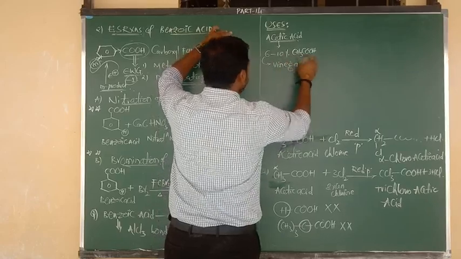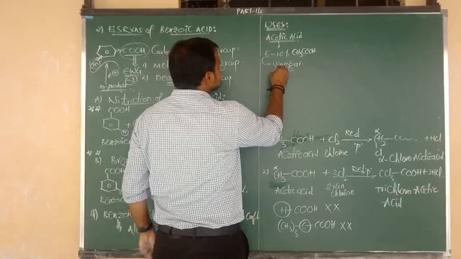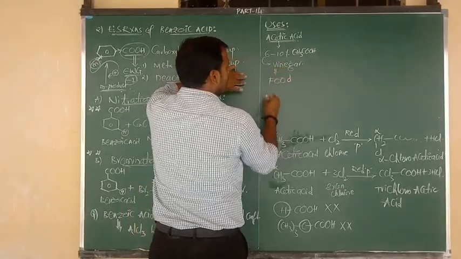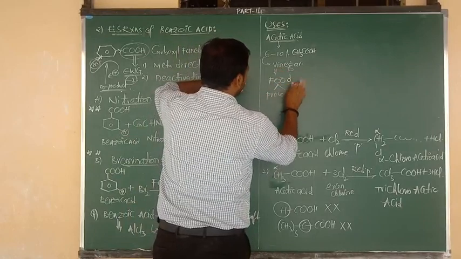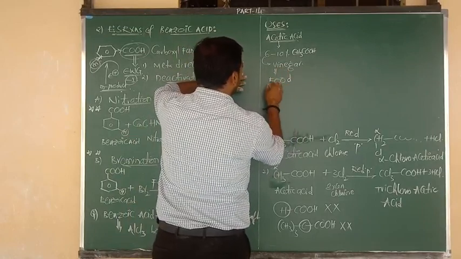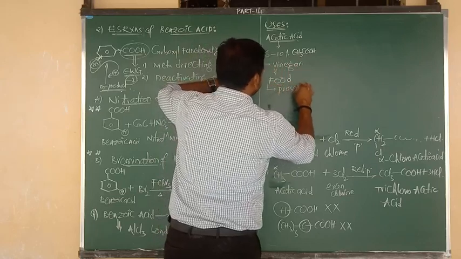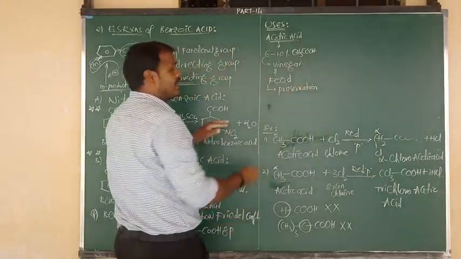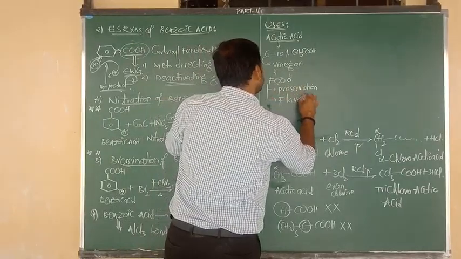Due to its vinegar nature, acetic acid can be used in the food industry for the preservation of food materials and also for providing flavoring.